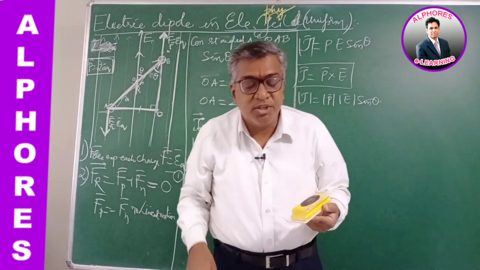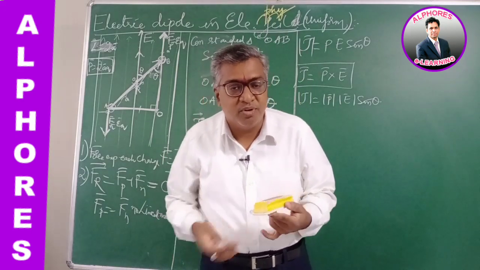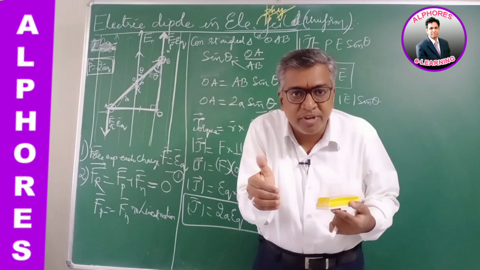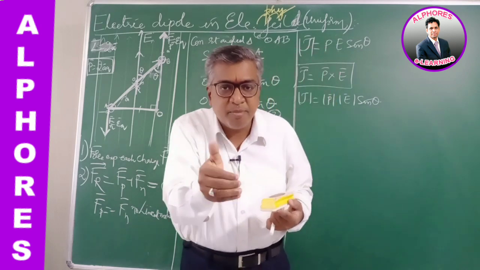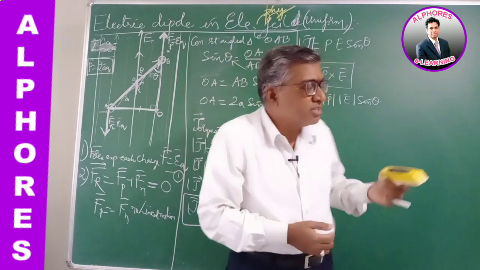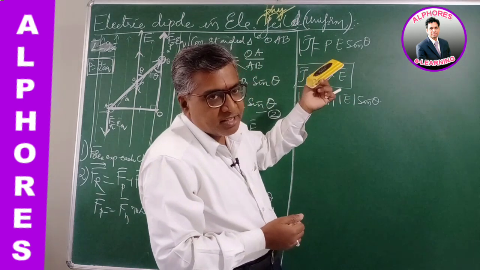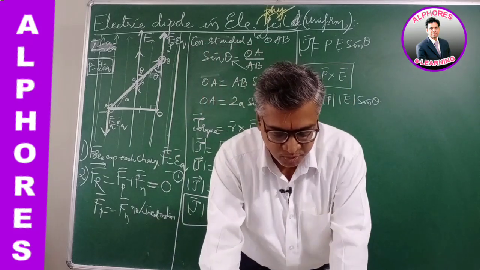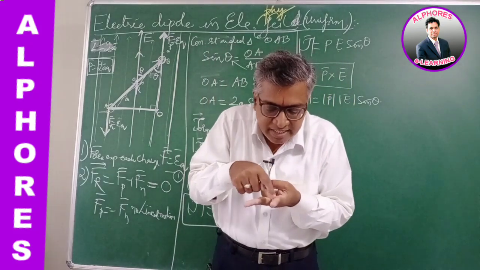This is the axis along which the direction of the torque exists. We know, according to first year cross product, we were applying the right hand thumb rule to find the direction of the cross product. C bar is A bar cross B bar. What is the direction of C? Look, A bar, B bar, theta is the angle.